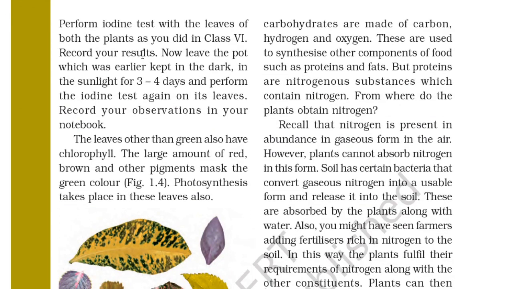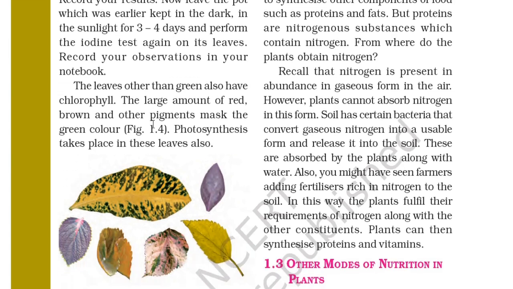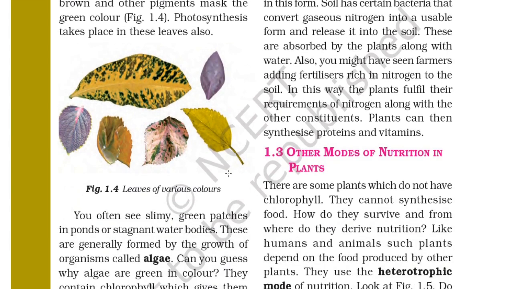Record your result. Now leave the pot which was earlier kept in the dark in the sunlight for 3-4 days and perform the iodine test again on its leaves. Record your observation in your notebook. So the leaves other than green also have chlorophyll. The large amount of red, brown and other pigment masks the green color. Photosynthesis takes place in these leaves also.